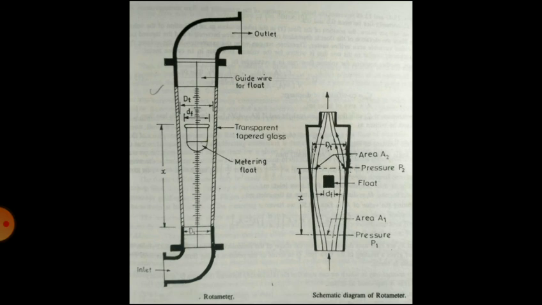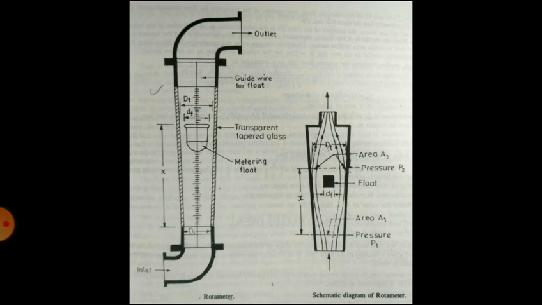An additional increase in flow rate causes the float to rise higher in the tube. A decrease in flow rate causes the float to sink, that is, come down to a lower level. This means that every float position corresponds to one particular flow rate.